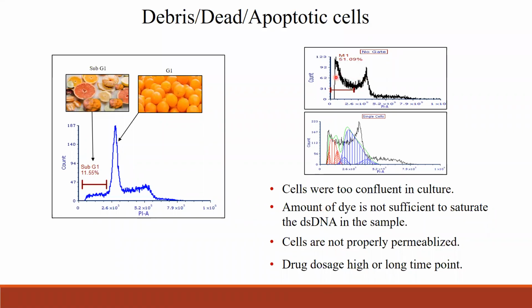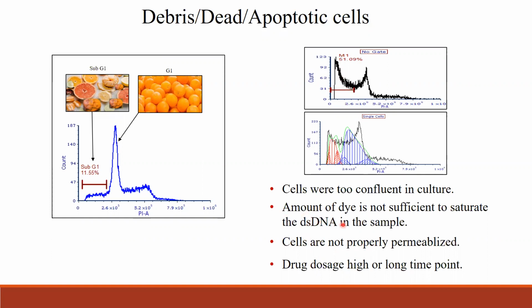When you don't expect 50% dead cells, it could be that the cells were too confluent in culture. If the cells are too confluent, maybe that's why you see this big peak in the sub G0 G1 region.